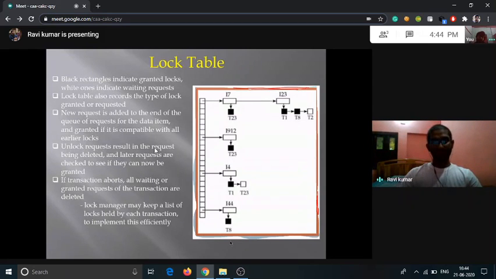It is basically a data structure, the lock table, and it has different applications in real life, like online transactions and markets. Likewise, there are a lot of real applications of